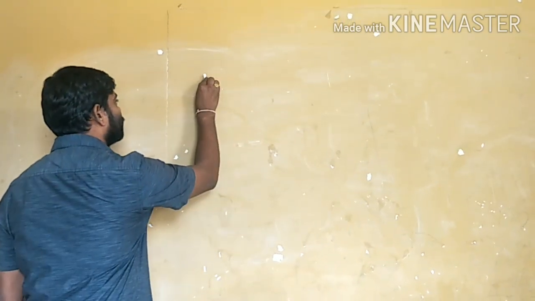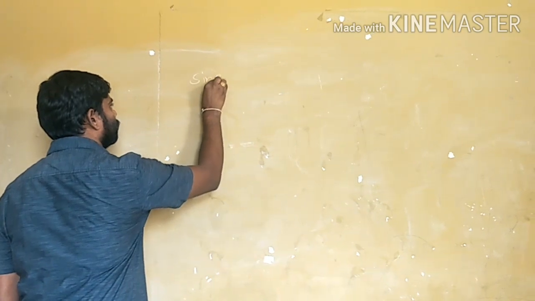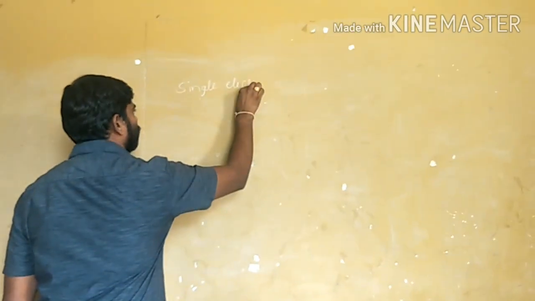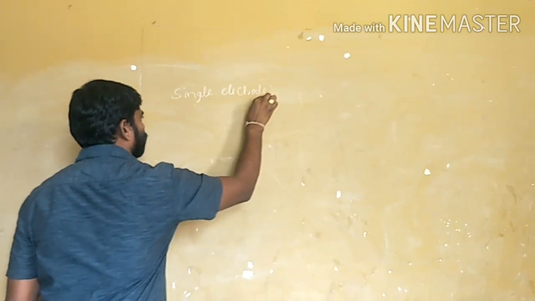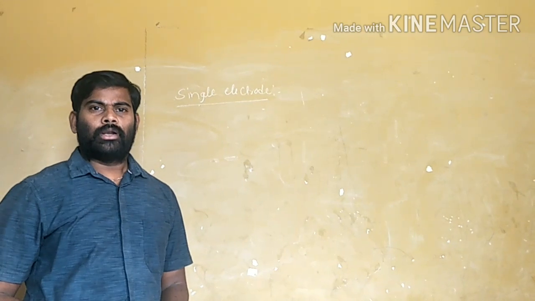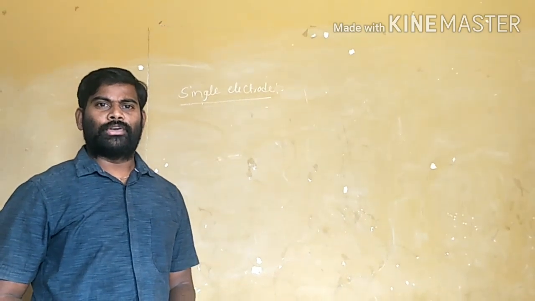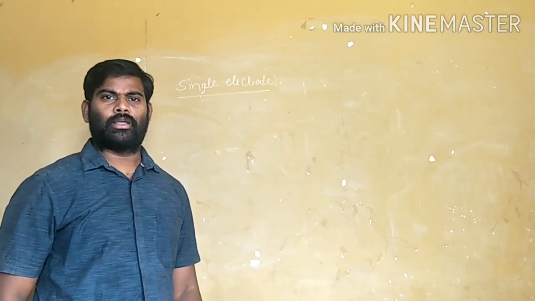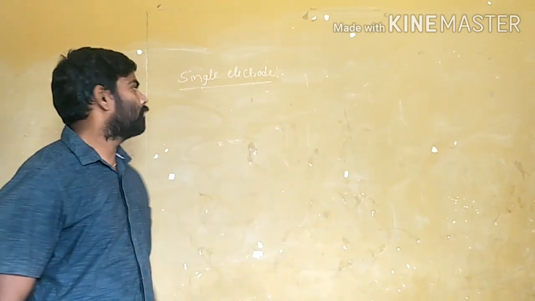Now I am going to explain the potentiometer topic. In that, first, what is the meaning of single electrode? When a metal rod is dipping in aqueous solution of its own salt, it is called a single electrode.